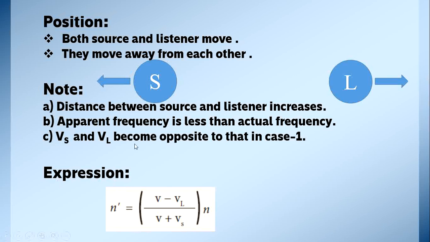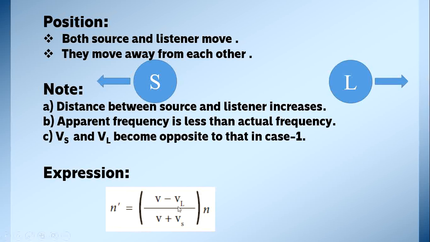So, in the second case, Vs and VL become opposite to case 1. So, what is the case 1 formula? N dash is equal to V plus VL by V minus Vs. In this, the plus becomes minus and the minus becomes plus. So, N dash is equal to V minus VL by V plus Vs into N. When you remember the first expression, it is very easy for you to write the second expression.